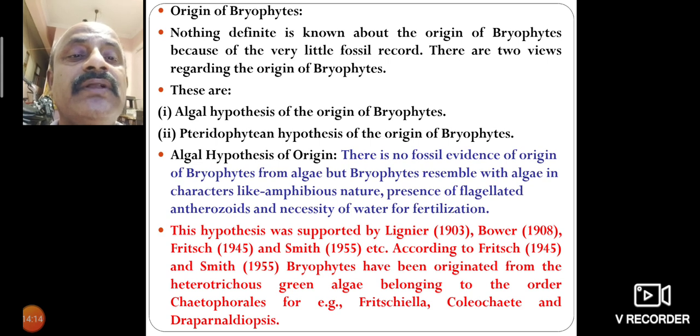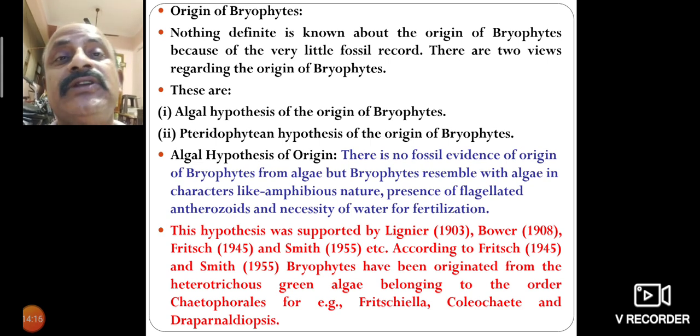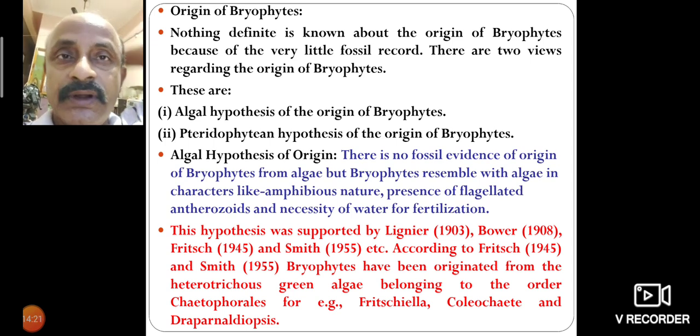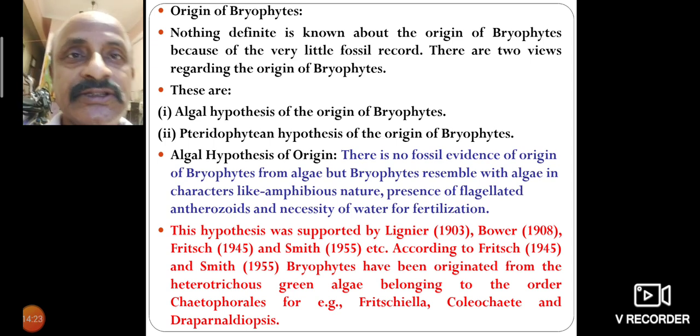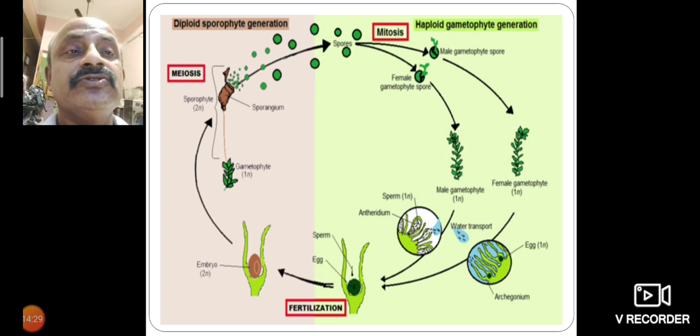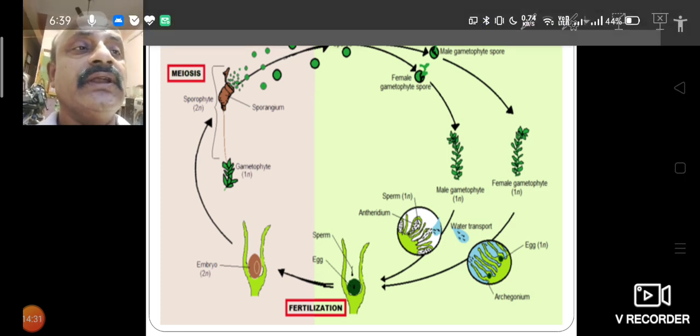Chaetophorales order, so the Chlorophysiculus members, which are important for the origin of bryophytes. So this is also one important origin, and also one character of